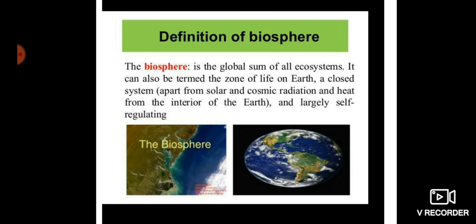It can also be termed as the zone of life on earth, a closed system apart from solar and cosmic radiation and heat from the interior of the earth, and largely self-regulating. So apart from these things, all the rest of the things present in the ecosystem sum up together and make the biosphere. Or we can say the biosphere is a narrow zone of contact or combination of the lithosphere, the hydrosphere and the atmosphere that makes life possible.